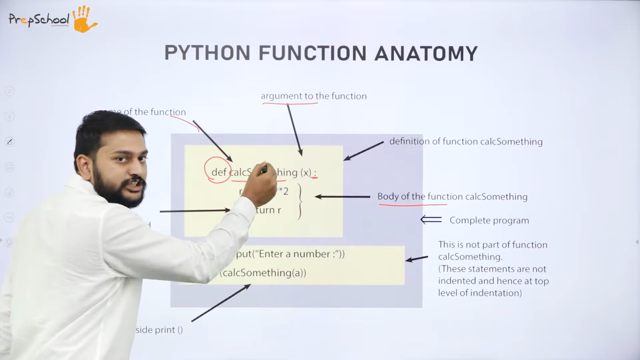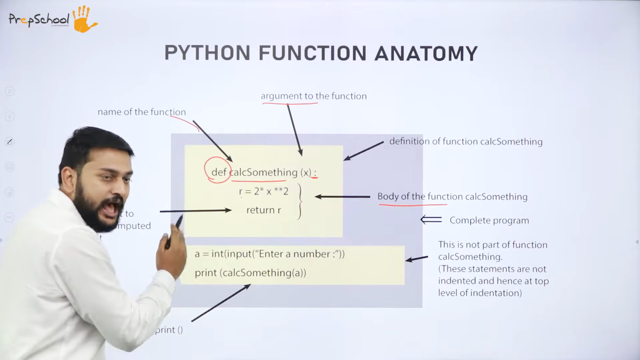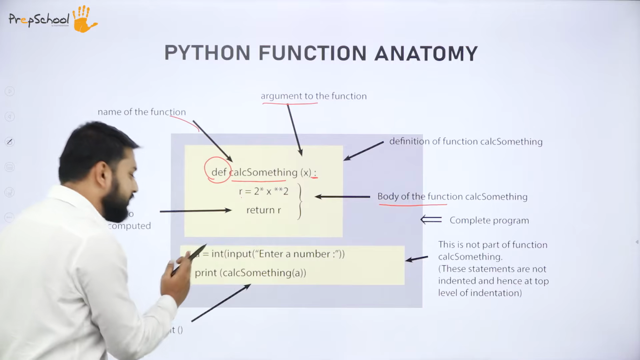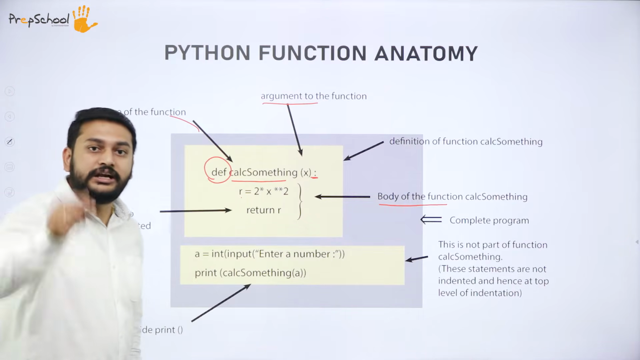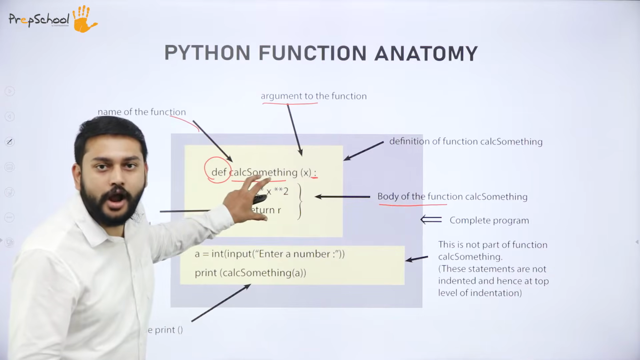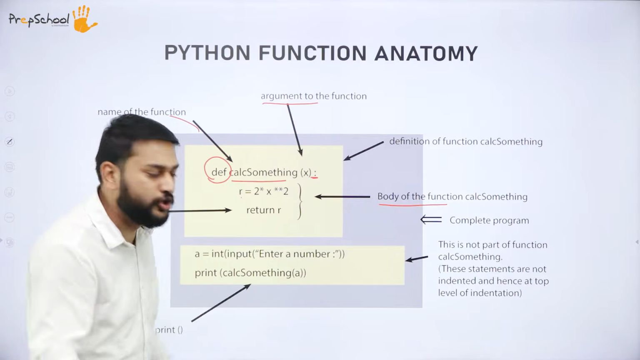So all these things belong to this function. But I'm not starting these lines after a tab space. Instead, I'm starting from the beginning of the line. So it means that these two lines do not belong to this block. These two statements do not belong to this block.